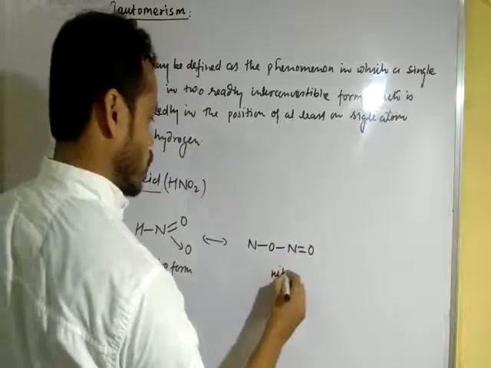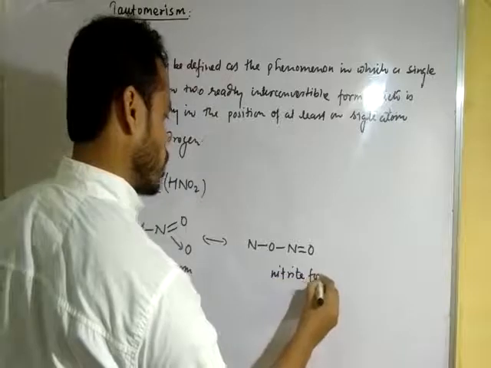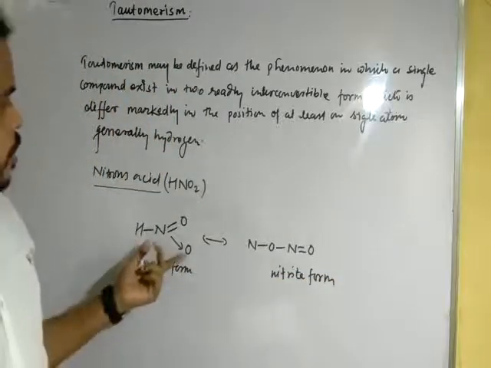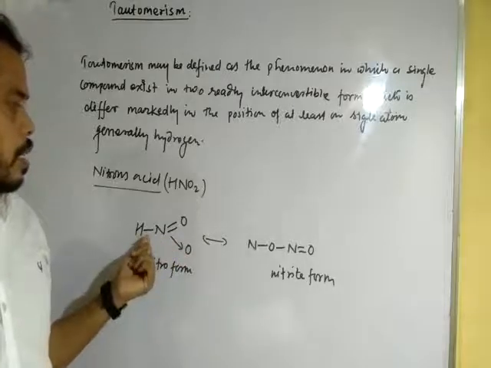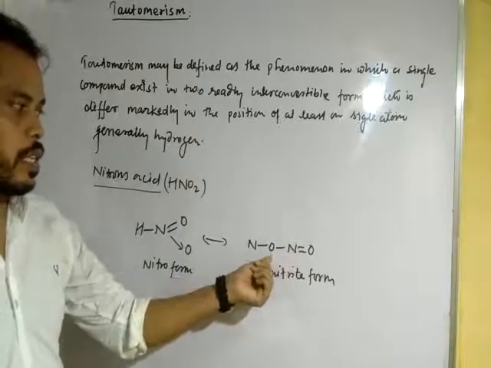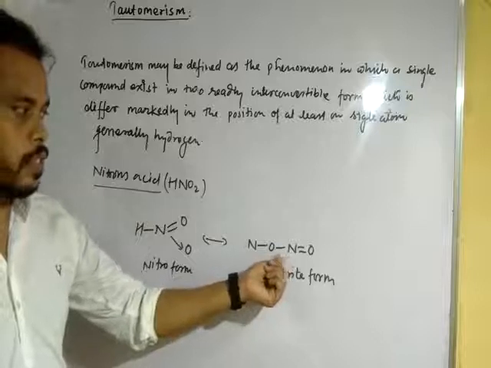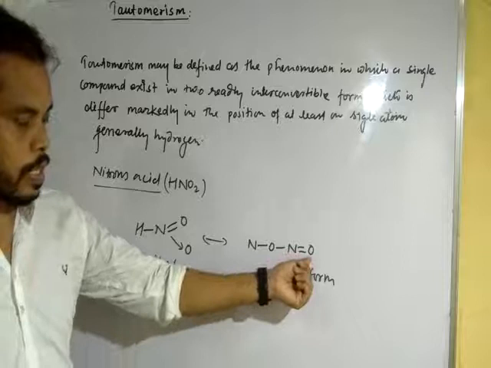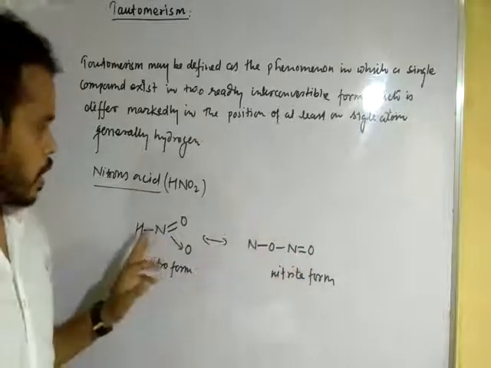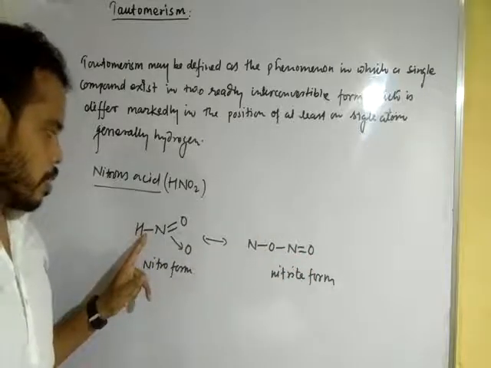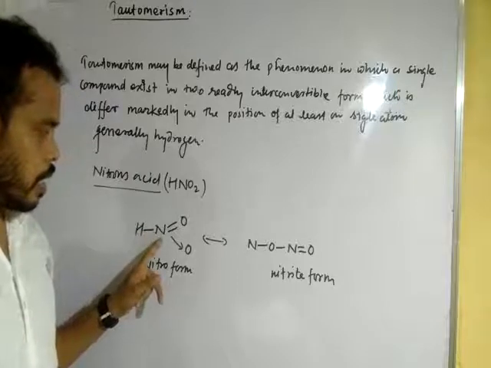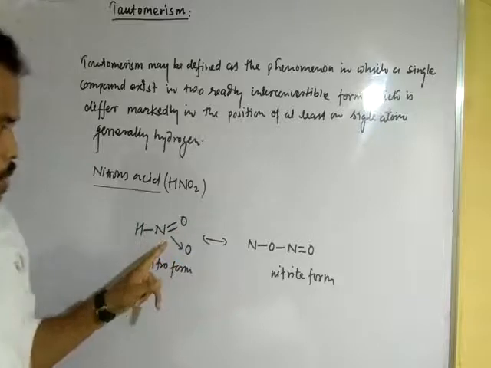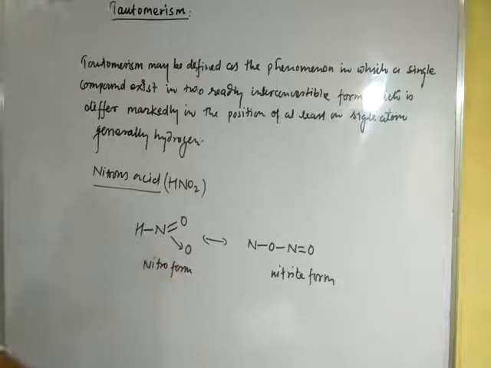You can see here that only the position is changed. In one form, nitrogen has one valency satisfied with oxygen and two valencies satisfied with another oxygen. But here, one valence is satisfied with hydrogen and the other two valences are satisfied with oxygen, and one coordinate bond is formed between nitrogen and oxygen.